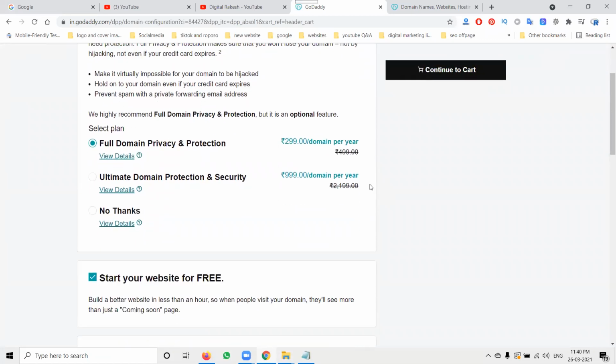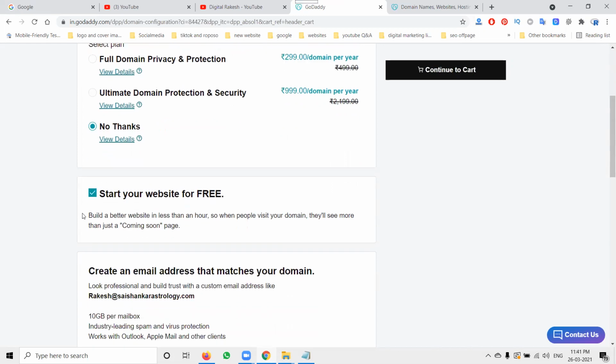Here some options will be asking for your GoDaddy user. Do you need privacy protection? If you need it, you can go for privacy protection here. Right now I'm not looking for any privacy protection, which blocks your name, number and so on. No thanks. Free website, not interested.